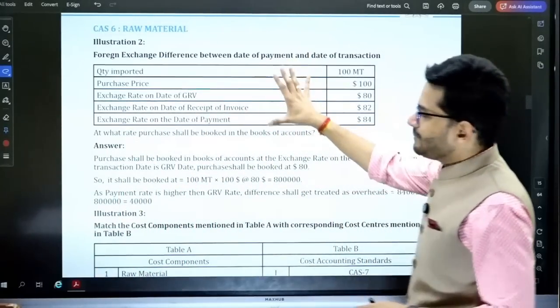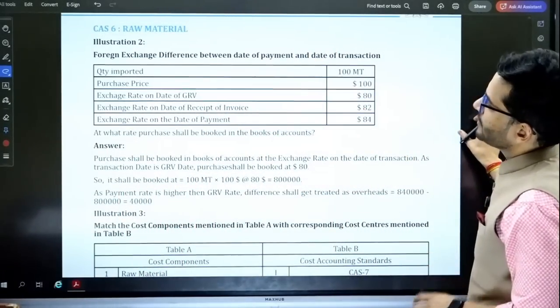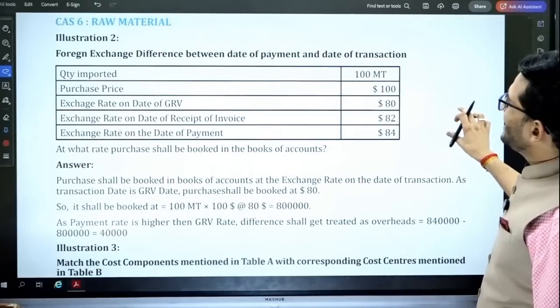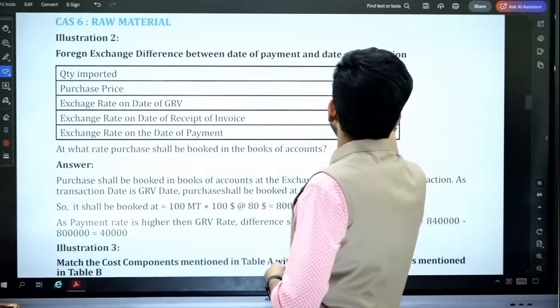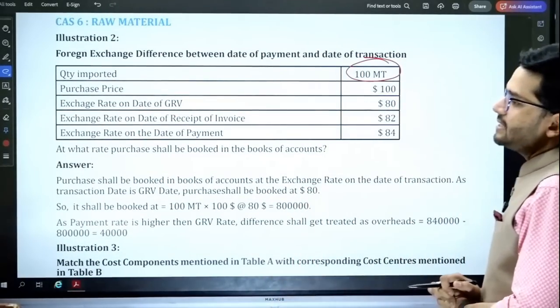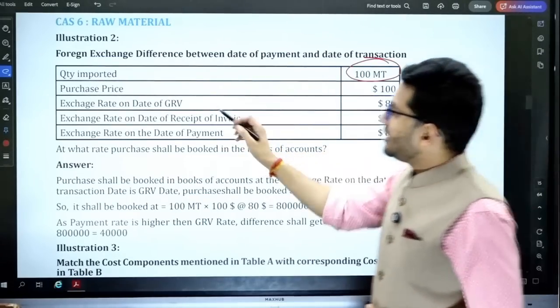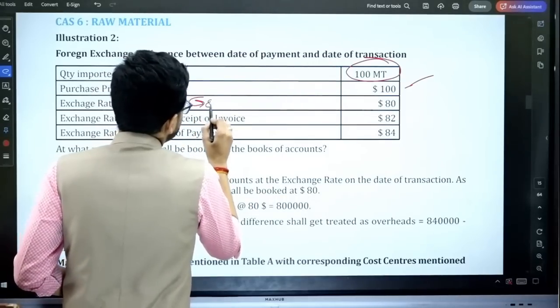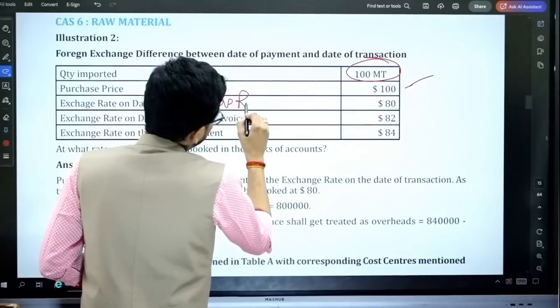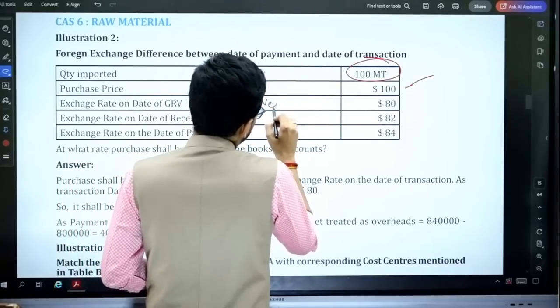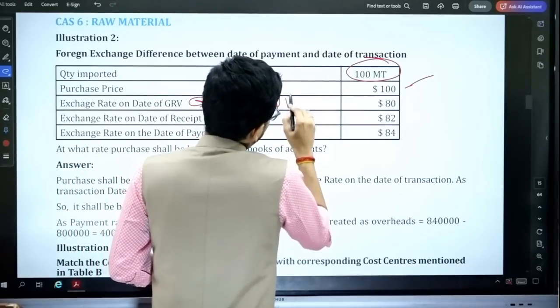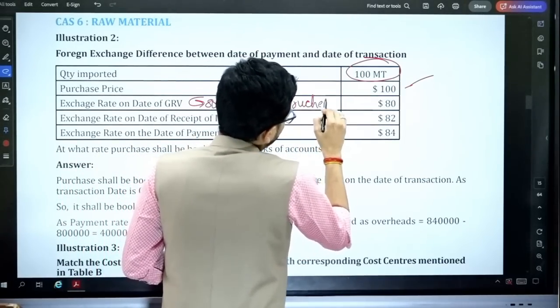Okay, so for that particular concept, we have this particular question. Foreign exchange difference between date of payment and date of transaction. Quantity imported 100 metric ton, purchase price $100, exchange rate on the date of GRV. GRV means goods received voucher.